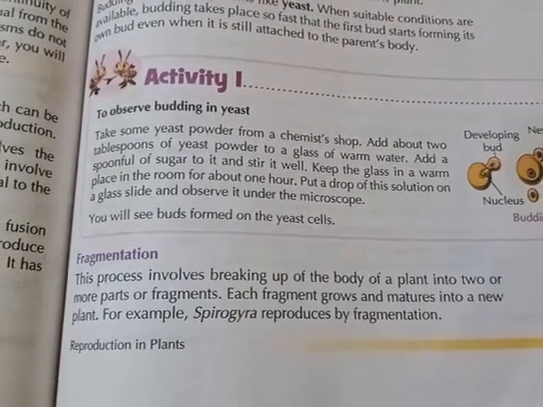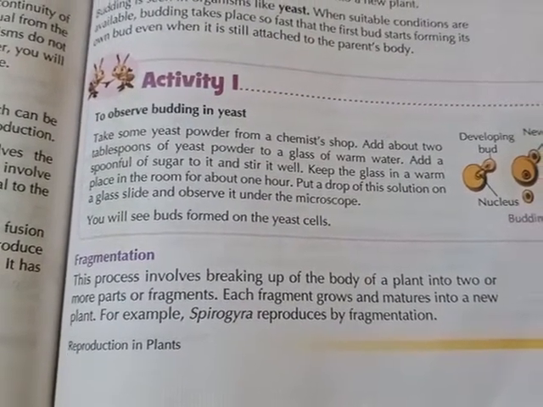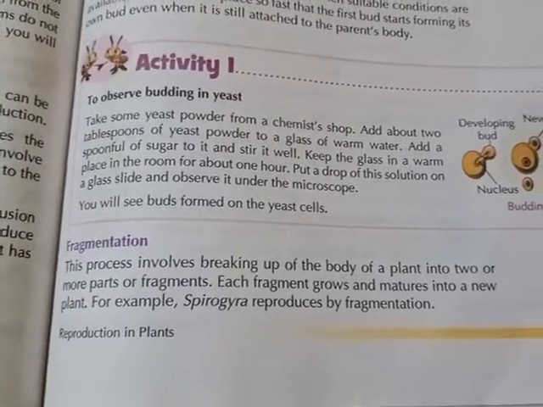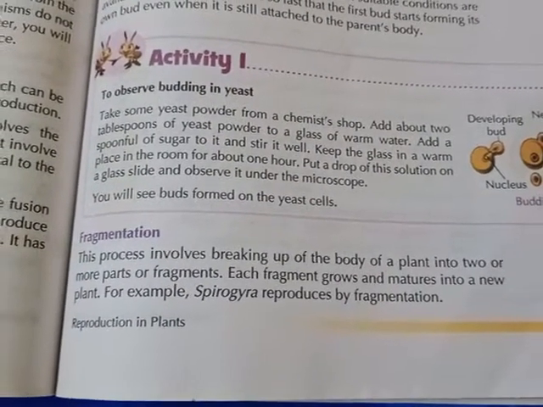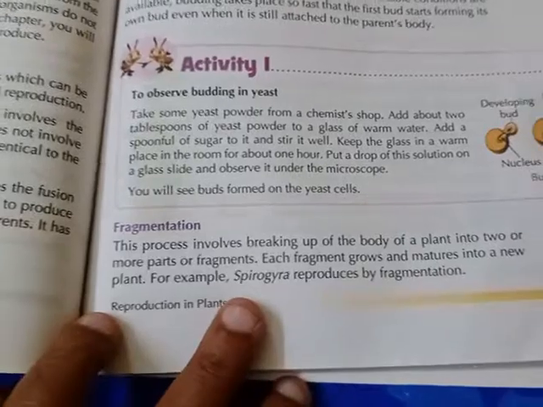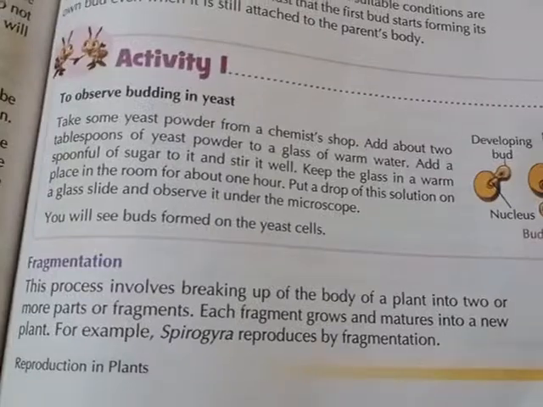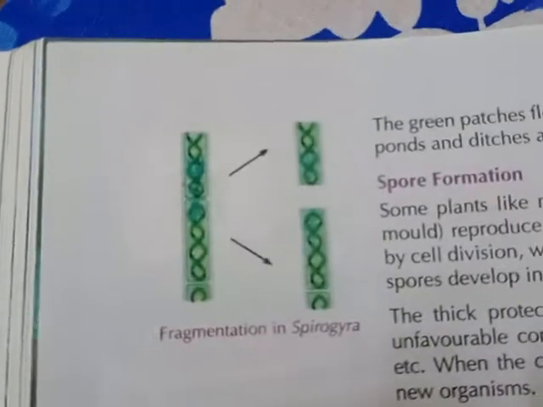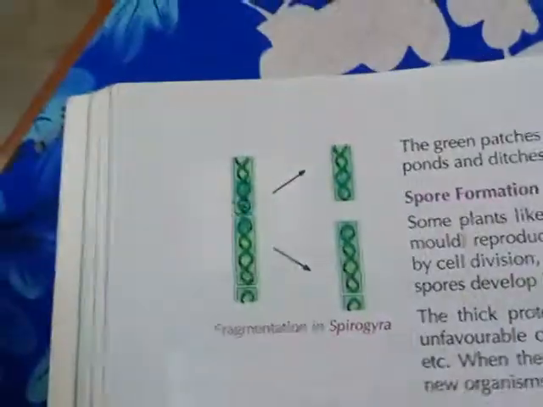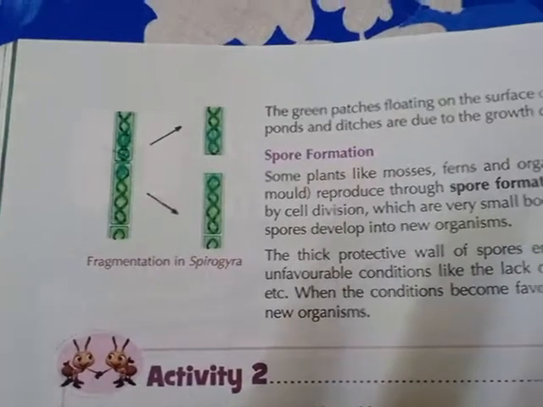By this process they will produce new plants. This is the reproduction process of Spirogyra also. So here, for example, Spirogyra reproduces by fragmentation. By the fragmentation process, Spirogyra can reproduce. This one is Spirogyra. By fragmentation, they are divided. The Spirogyra will be divided into two or three or more parts. It will be called fragmentation.